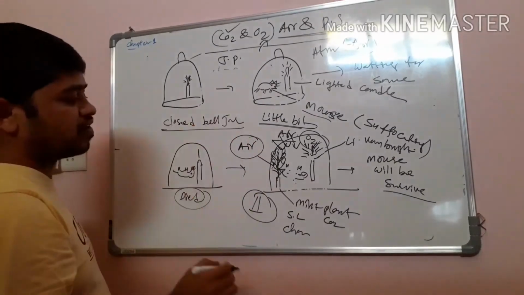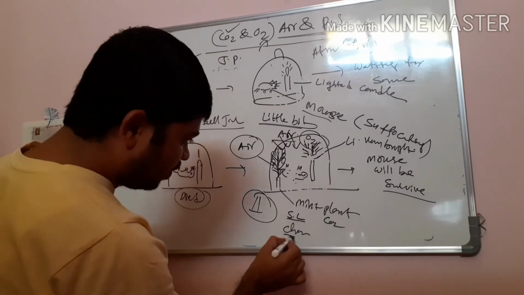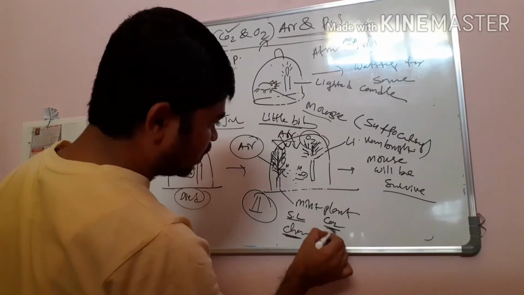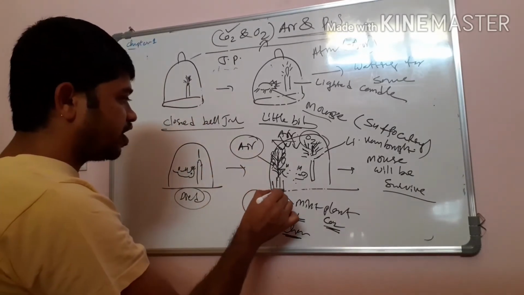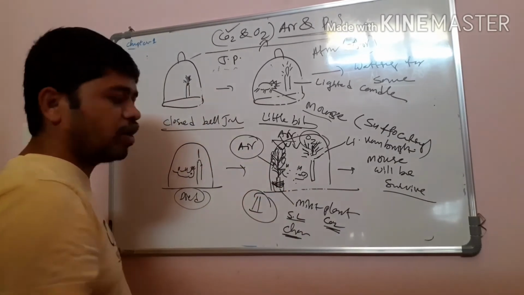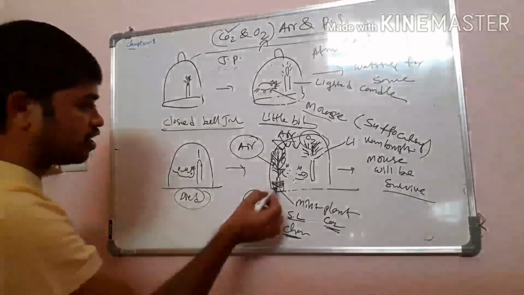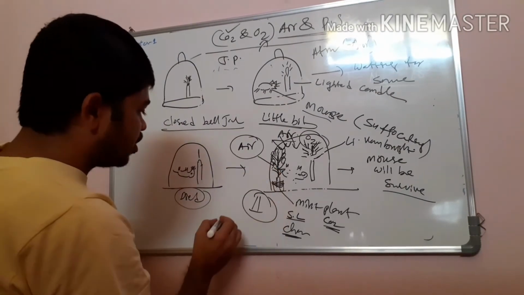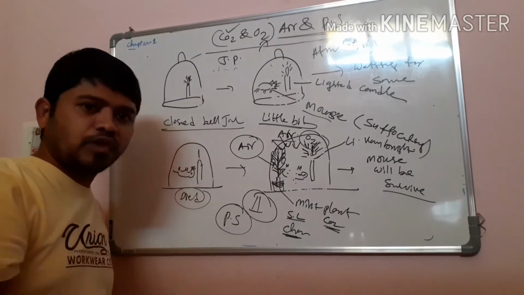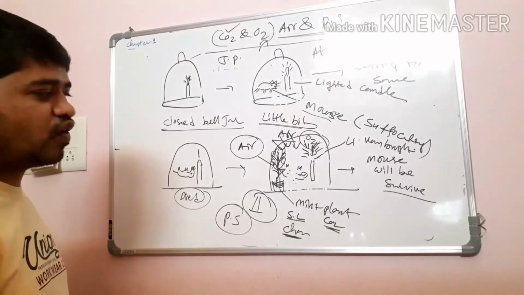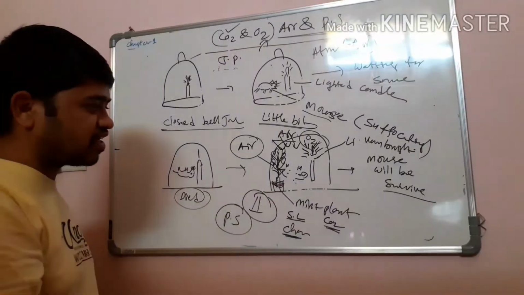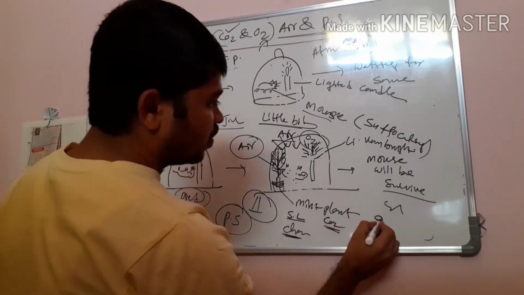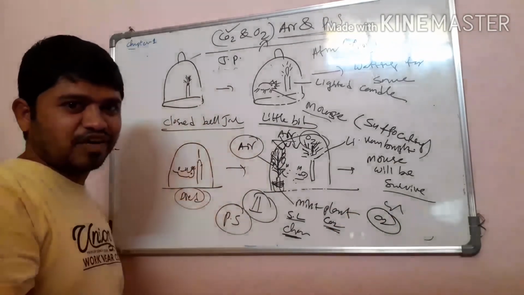What are the factors for photosynthesis? Sunlight, water, chlorophyll, which is present within the plant, and CO2. Water means a potted plant has water available. Then the plant performs photosynthesis. What are the products of photosynthesis? Of course glucose, keep it aside, and along with glucose, oxygen is released.